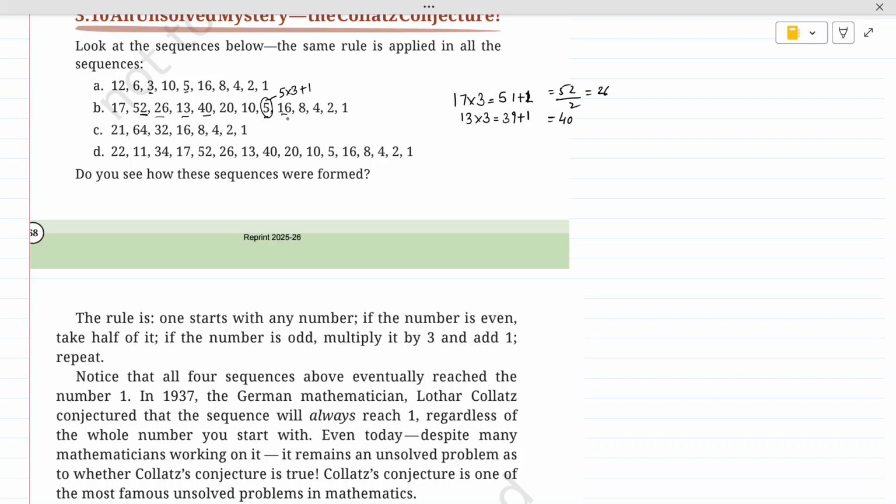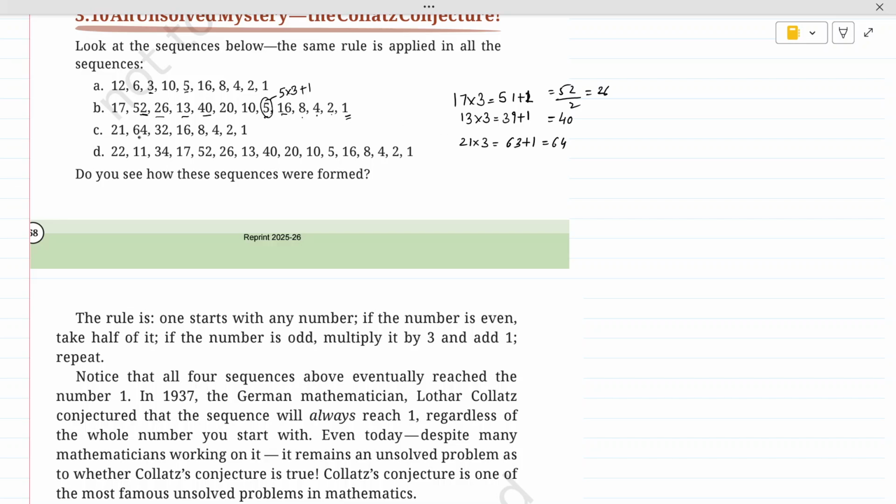16 is an even number. We will take half, 8. 8 is even, half is 4. 4 is even, half is 2, and again 1. So finally we are reaching 1 here. And the same we are doing in the next 2 sequences. In C also, it is starting with 21, which is an odd number. So what we will do here? We will multiply 21 with 3. So we will get 63. And we will add 1 to it, which will make it 64.